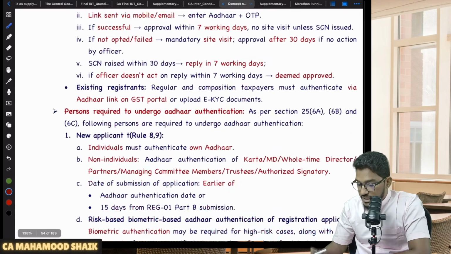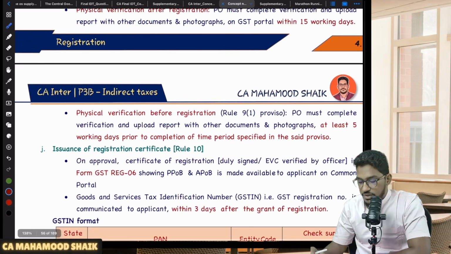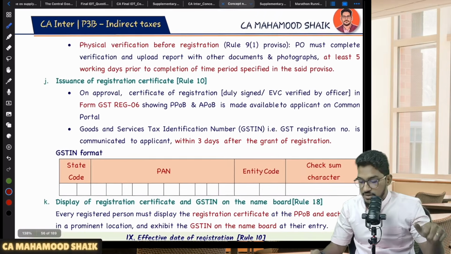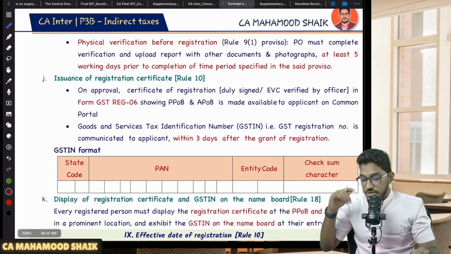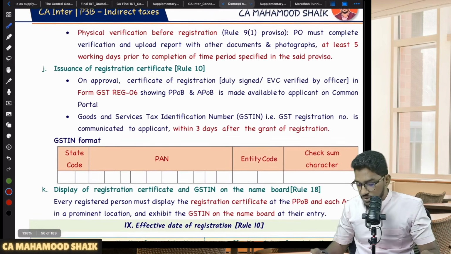Remaining, we have discussion regarding Aadhaar authentication and all. You can have a quick look at it. What is Aadhaar authentication and all? It is not that important from the examination perspective, so that's why I'm proceeding ahead with the important concepts here.